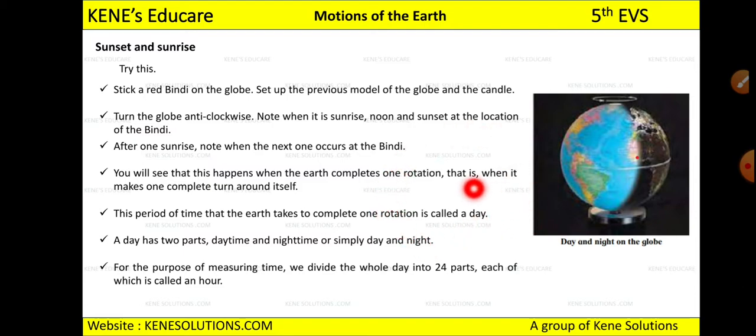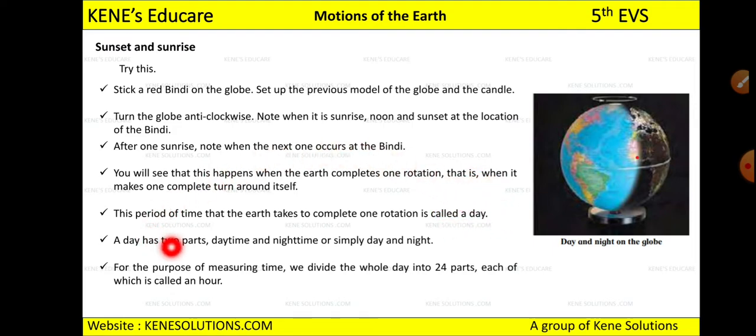That is, when it makes one complete turn around itself, another sunrise will happen and a new day begins. This period of time that the earth takes to complete one rotation is called a day. So how much time does the earth take to complete one rotation around itself? It takes 24 hours to complete one rotation around itself, which is called a day, right?